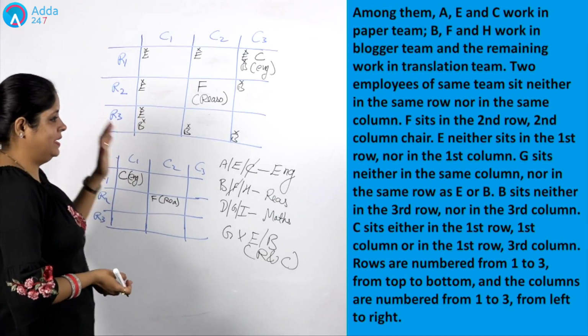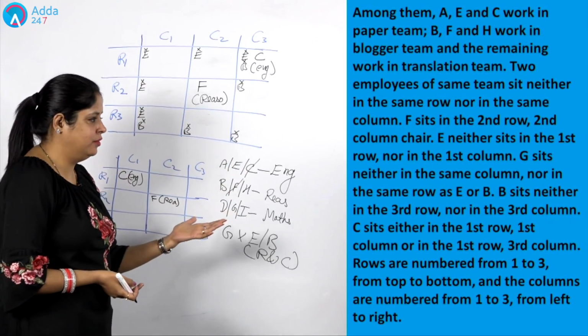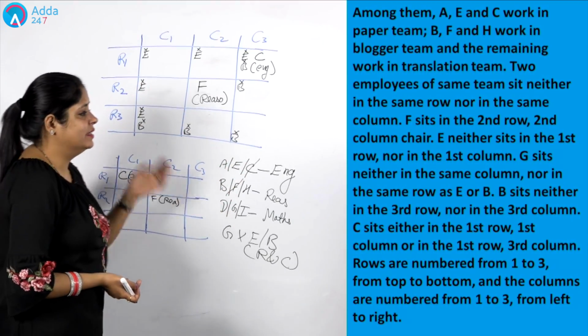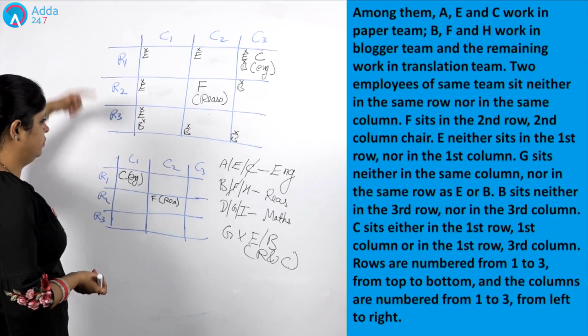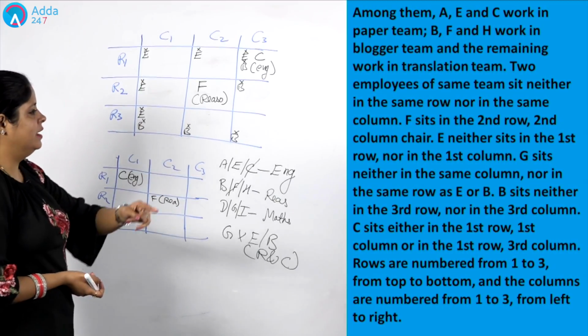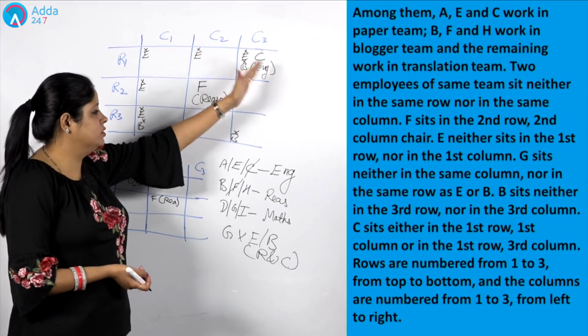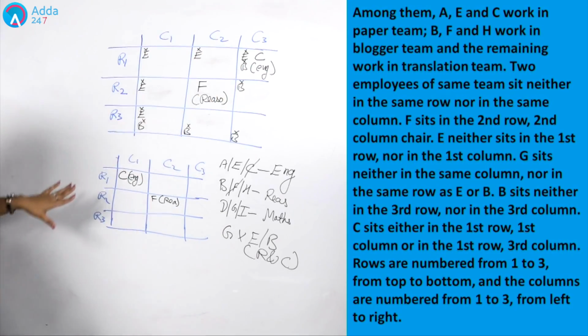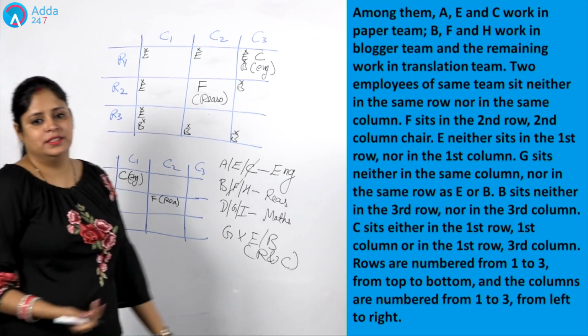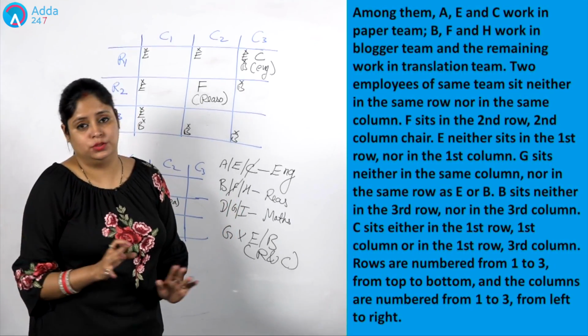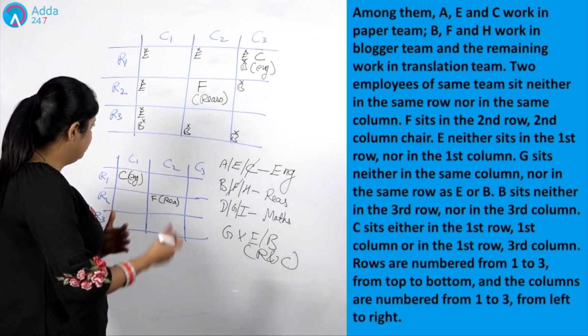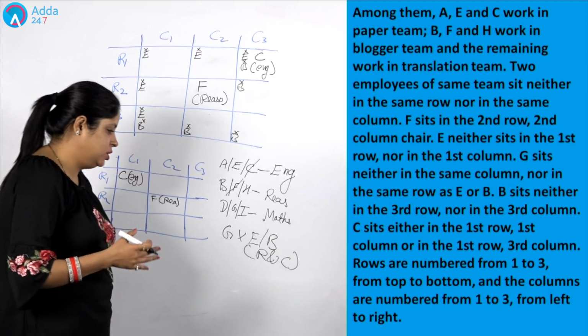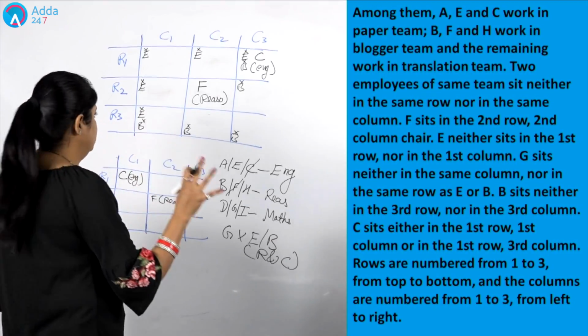Okay, so we placed C in both the cases, and the further information we read earlier, that rows are numbered from 1 to 3 from top to bottom, and the columns are numbered from 1 to 3 from left to right. I hope that these two arrangements are clear to each and every one. So now we are done with the hints. These are the only hints which are provided to us. Now I have to combine this information and complete this structure, this diagram.